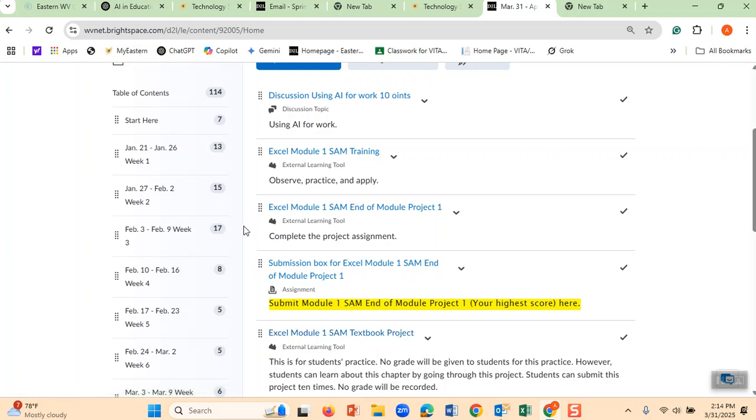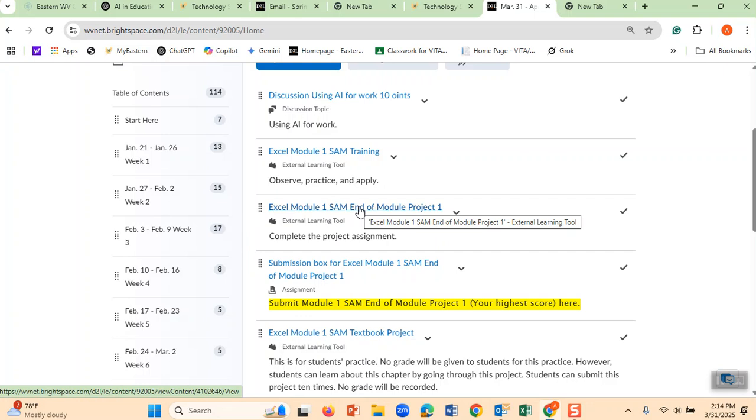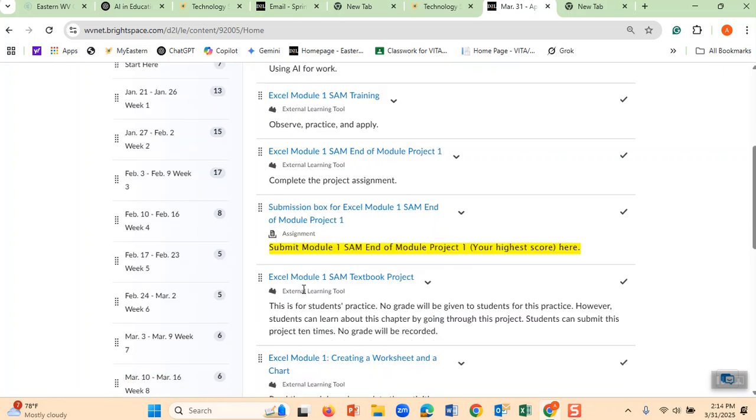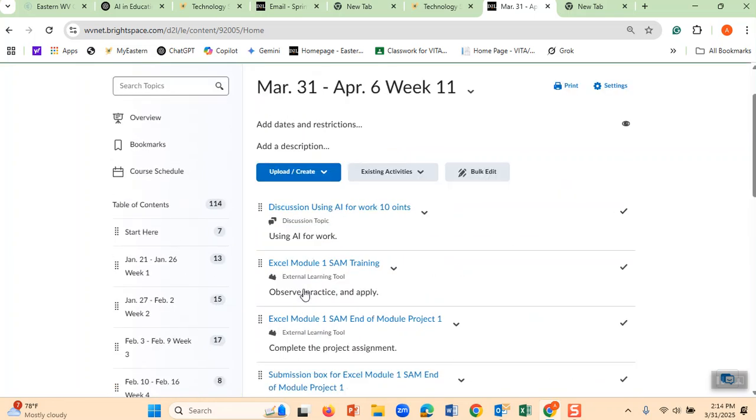After you do this, then you can come and complete this one. The first time, you might not get a good score. You try it again and again. It allows you 10 times. After you get the highest score, you have a copy of this. Submit that copy here for me as well, because you are submitting the best copy, the one with a higher score. You submit it here for Cengage to grade you, and you submit it here for me as well. That way I can receive it as an assignment. And that is about this week.